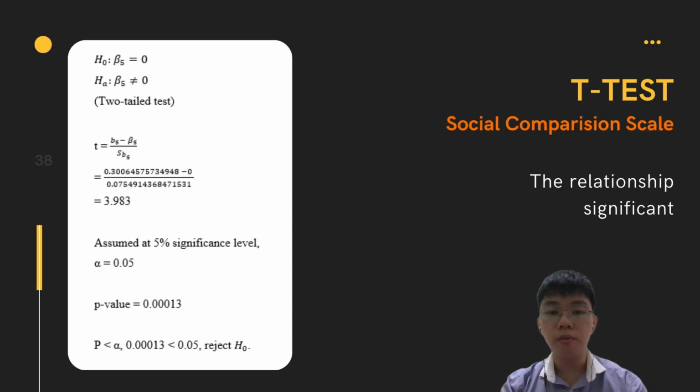For the last independent variable, social comparison scale, we get the test statistic of 3.9x3 and the p-value of 0.00013, which is smaller than 0.05. So for this, we reject the null hypothesis and conclude there is a significant relationship between the dependent variable Center for Epidemiologic Studies and the independent variable social comparison scale. That's all about the hypothesis testing part.